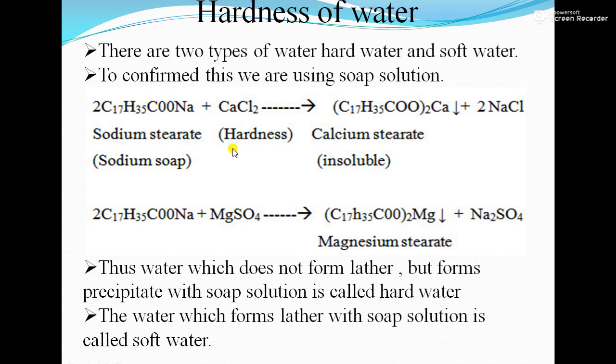So you can see, this is your water, and this is hardness present in the water, calcium chloride. This is also hardness present in the water. This is sodium stearate, that is called soap solution, or sodium salt of fatty acid. If it is forming precipitate, that is of calcium stearate and magnesium stearate. So this is doing reaction with this calcium, that's why it is forming precipitate which is insoluble in water. So those are the types of water, soft and hard water.